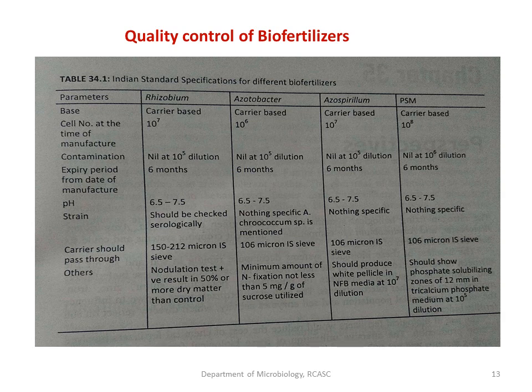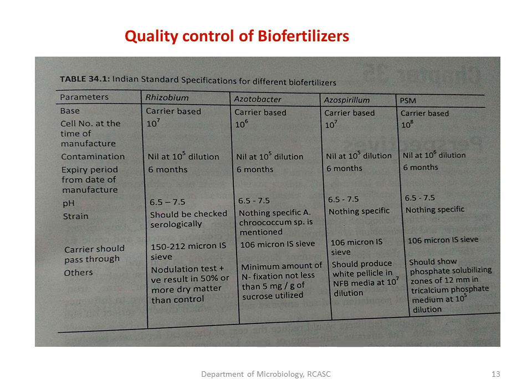And the carrier should pass through a particular sieve, that is the size of the soil, the carrier base which we are going to use. For Rhizobium, it should be 150 to 212 micron international standard sieve. It should pass through that particular sieve. Likewise Azotobacter 106 micron, Azospirillum also 106, and phosphate solubilizer 106 micron international standard sieve has to be used.